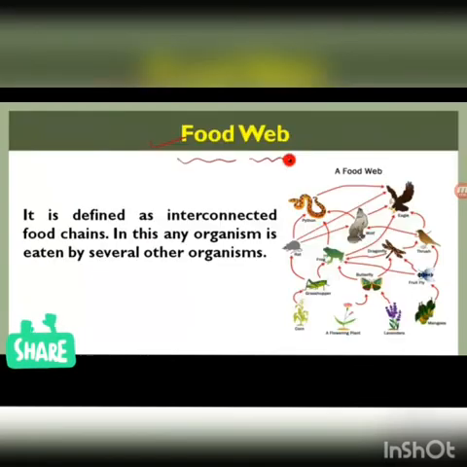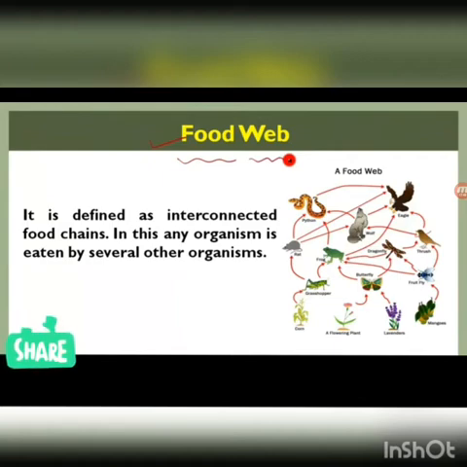Next is food web. Till now we were learning about food chain. Now this is a food web. Food web is defined as an interconnected food chain. That means in a food web there will be a lot of food chains connected together.